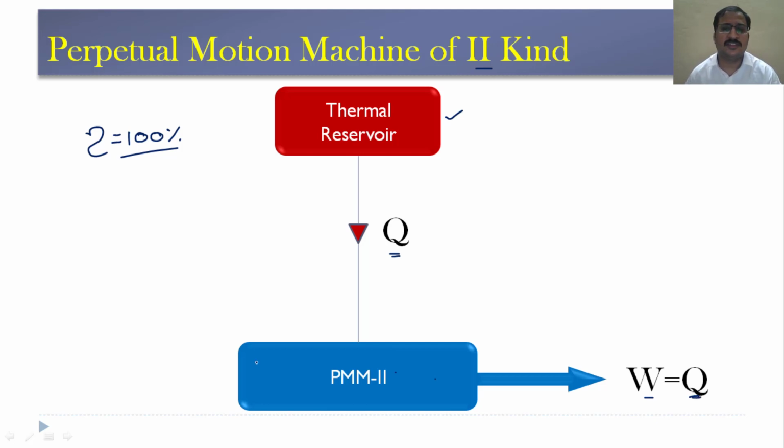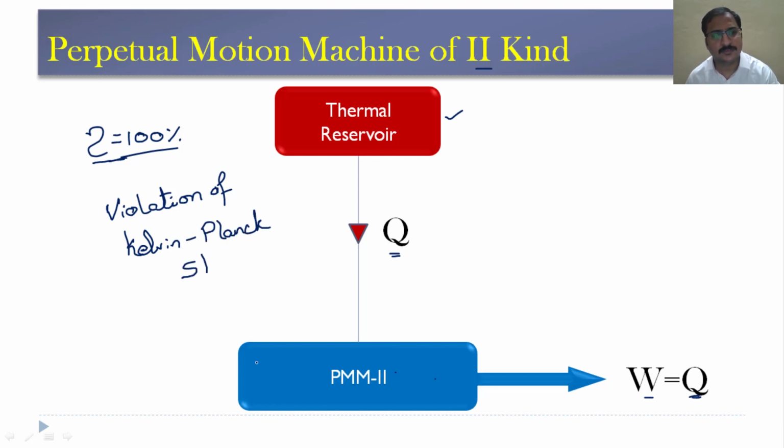So that means there are no losses or no heat rejection. So therefore this machine can produce 100% efficiency, and it is a violation of Kelvin-Planck statement. So this perpetual motion machine of second kind practically doesn't exist.